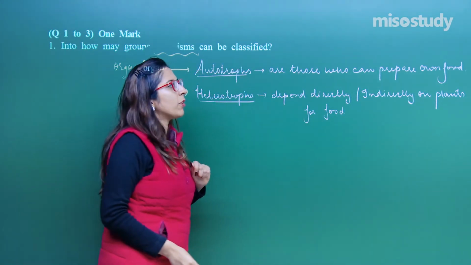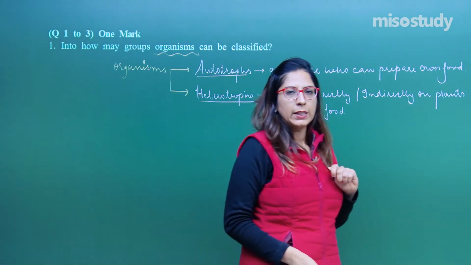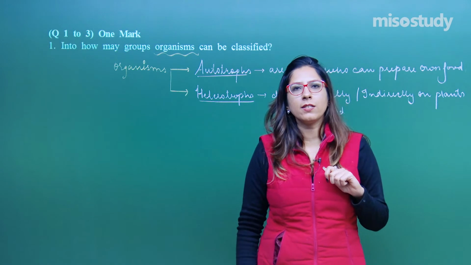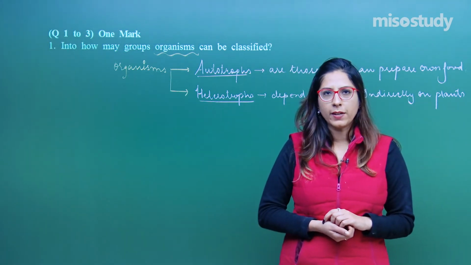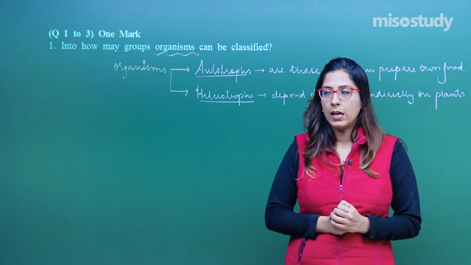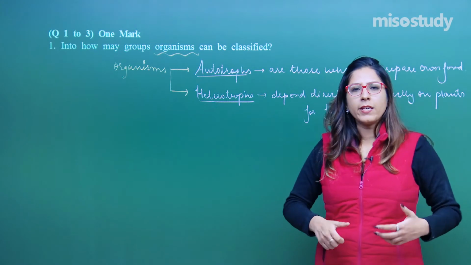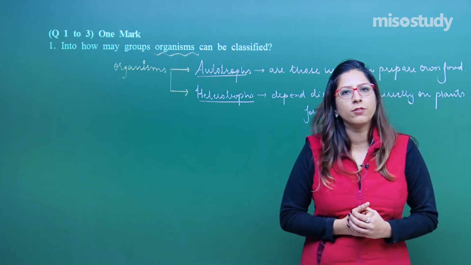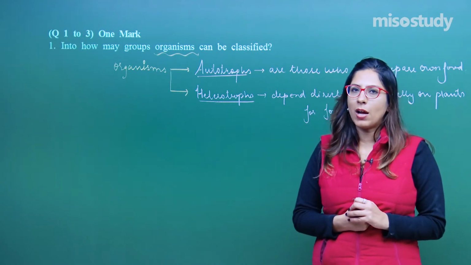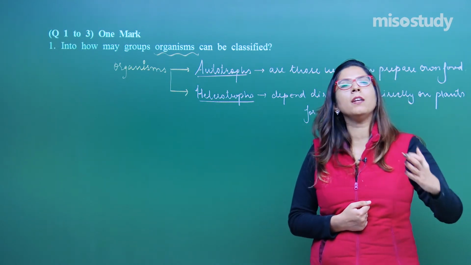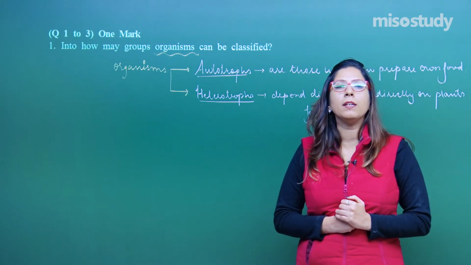Autotrophs show a very important mechanism, photosynthesis, due to which they prepare their own food. They fix the sun's energy, sunlight, in the presence of carbon dioxide and water. They produce carbohydrate, and along with that oxygen is released. That energy is utilized for their building up. Later on, it is utilized by different groups of organisms. Some are herbivores, some are carnivores. Herbivores depend upon these producers directly, whereas carnivores depend indirectly.